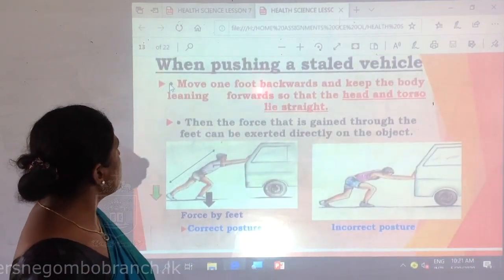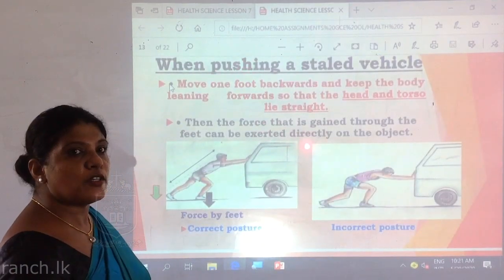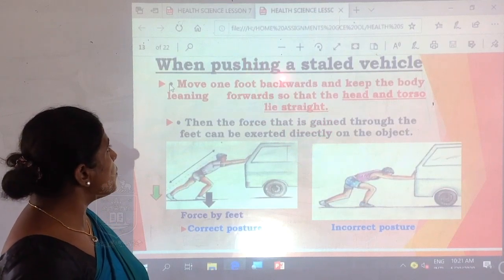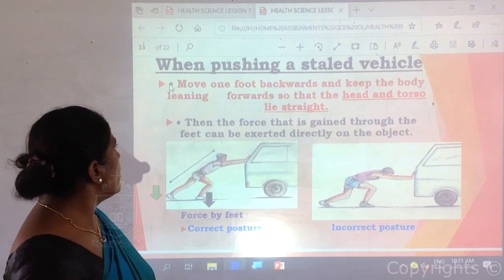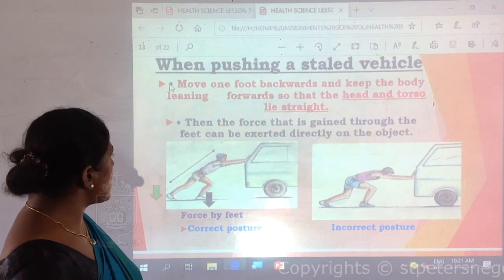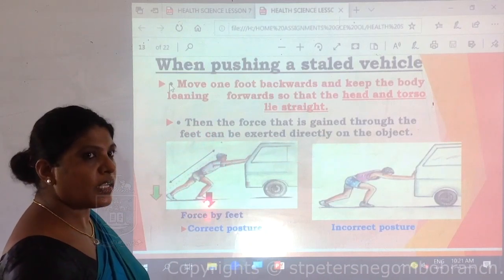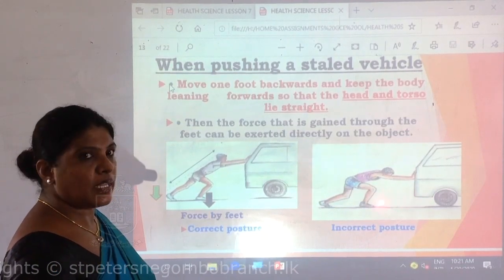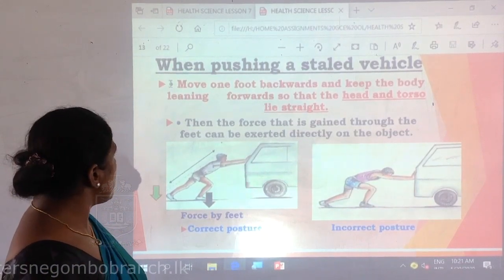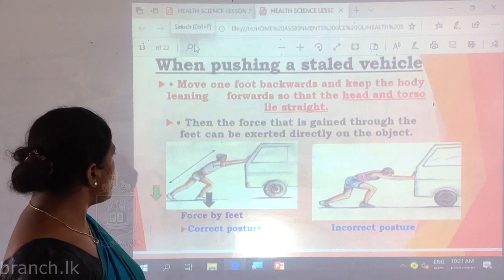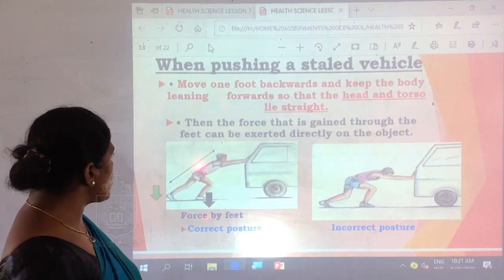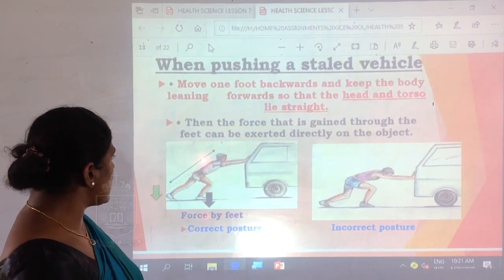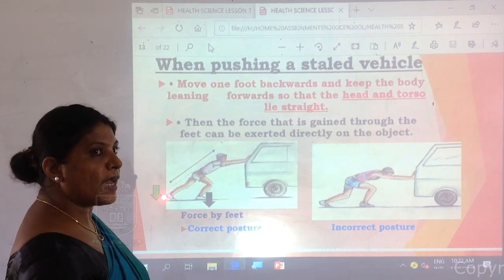Next, we will see what are the basic principles to be applied when you push a steel vehicle. Here, the first diagram is for the correct application of the posture. The second diagram is incorrect posture. Look at the first one. According to the first one, you can see head and the torso, they are in a straight line with the back leg.